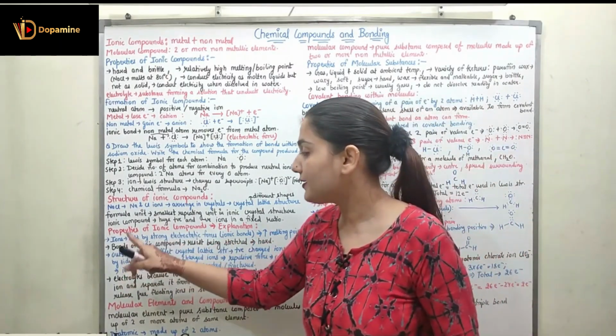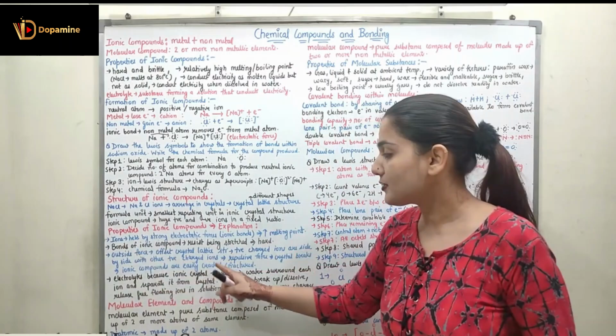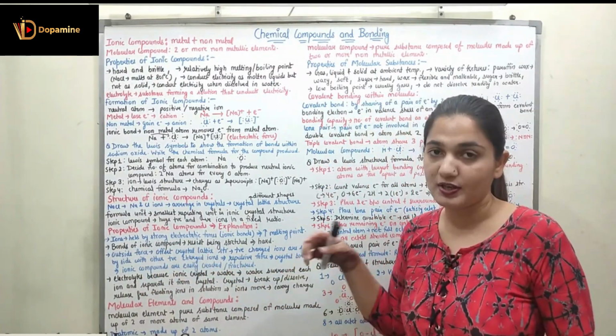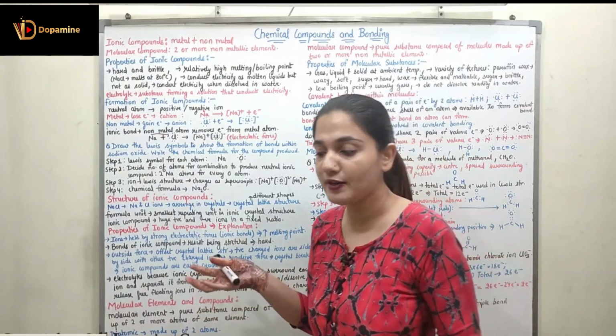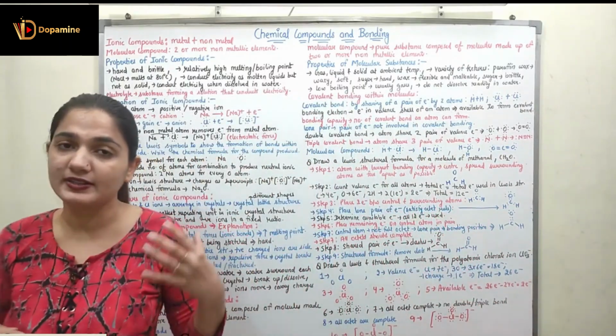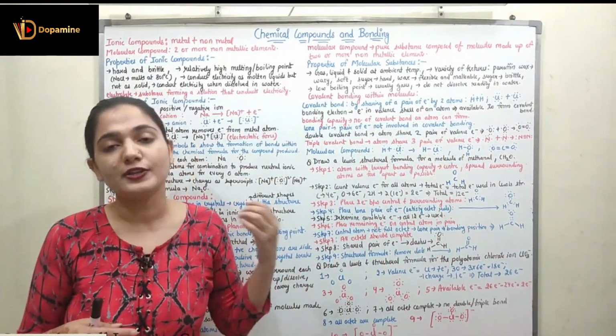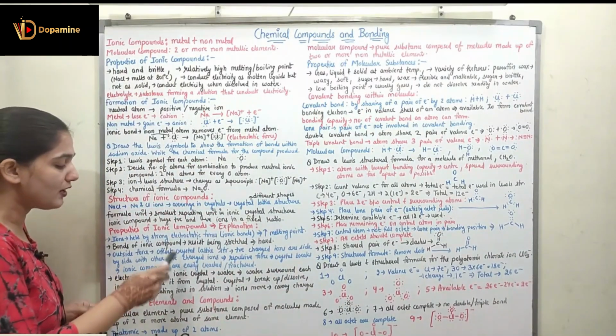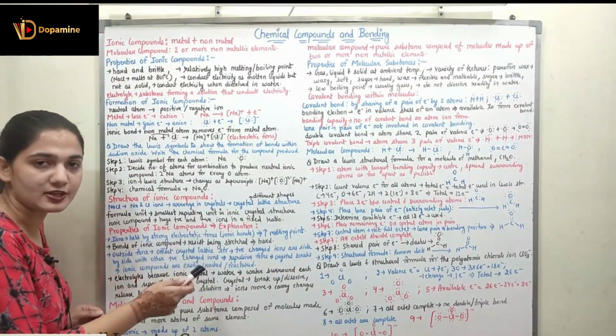Now coming to the next property. The next property is that ionic compounds are easily cracked or fractured. All ionic compounds share the property that they can be easily cracked or fractured. Why? Because an outside force will offset the crystal lattice structure.